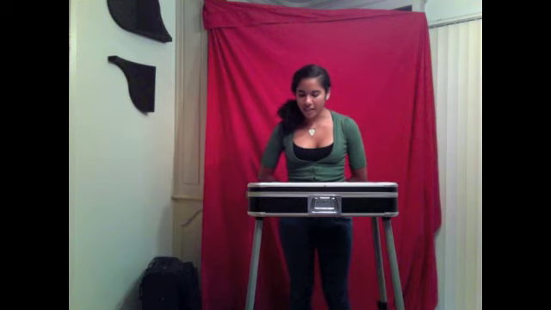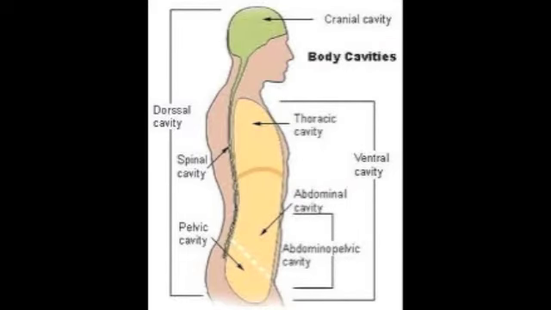Body cavities are spaces within the body that help protect, separate, and support internal organs. The 2 principal body cavities are the dorsal and ventral body cavities. Body cavities are separated from each other by bones, muscles, and ligaments. The dorsal body cavity is subdivided into the cranial cavity that houses the brain and the vertebral canal that contains the spinal cord. 3 layers of meninges line and protect the dorsal body cavity.